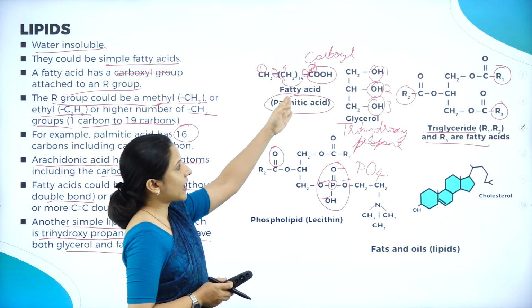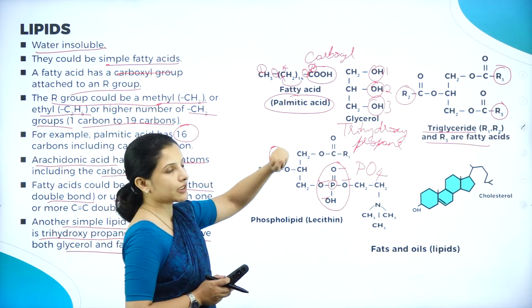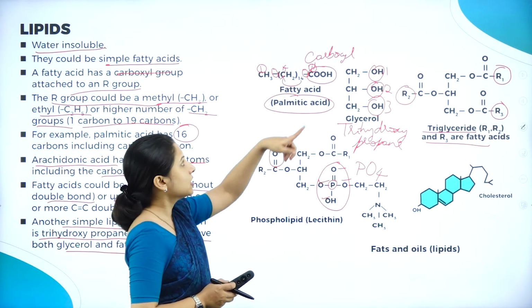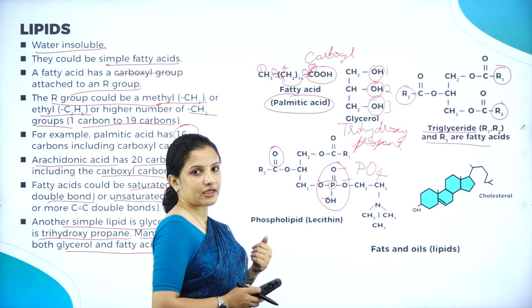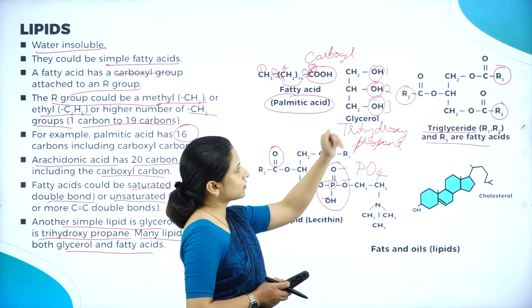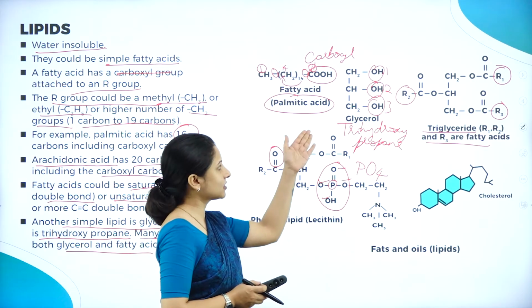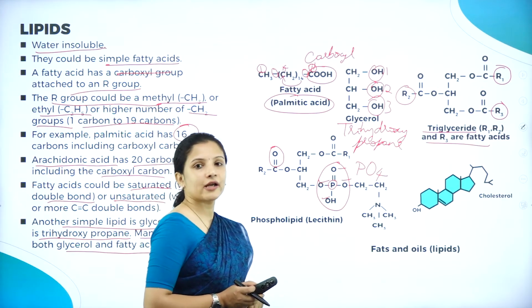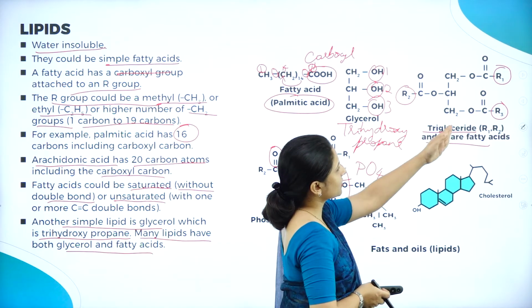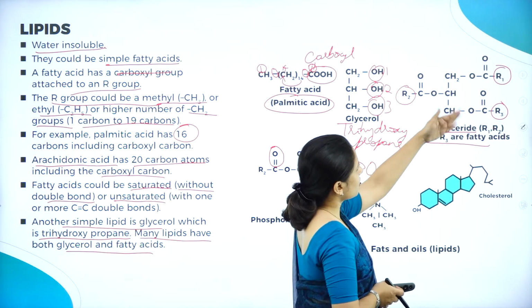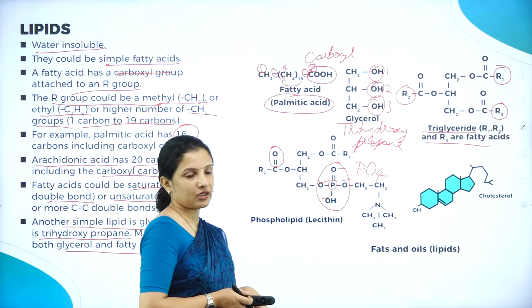So this is a fatty acid. Now I can easily say by looking at the structure, this is a fatty acid. Why? Because it has a carboxyl group present. Therefore it is a simple fatty acid. This is a glycerol. Why glycerol? 3 hydroxyl groups are there. That is why it is a glycerol, and it is also called trihydroxypropanol. And here this is a triglyceride. Why is it a triglyceride? There is a glycerol group present, and also the fatty acid groups are present.